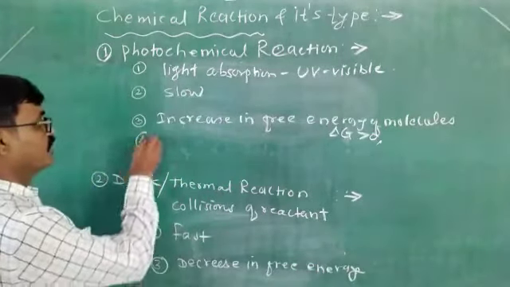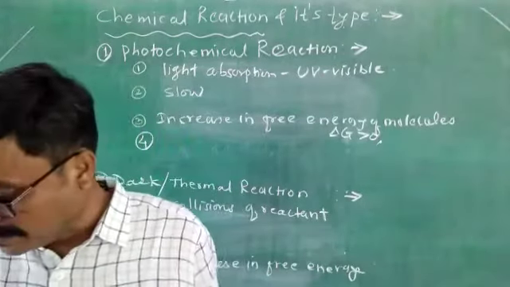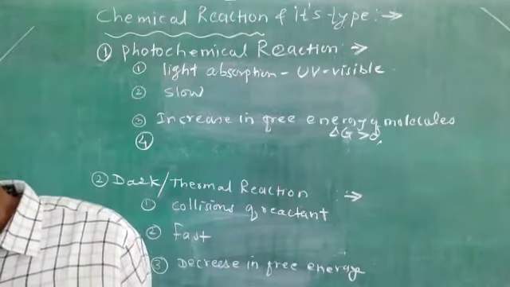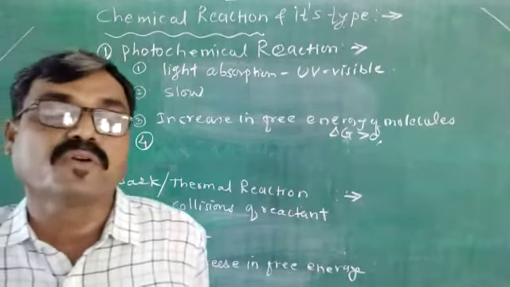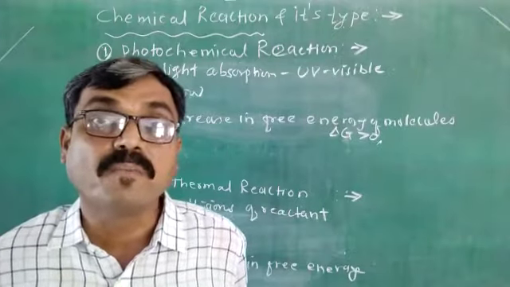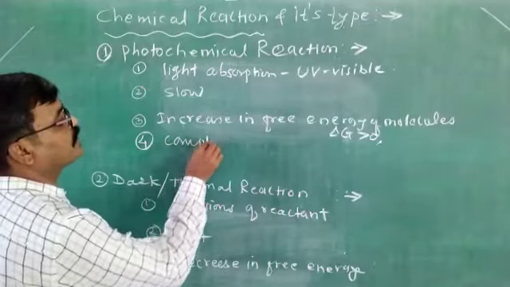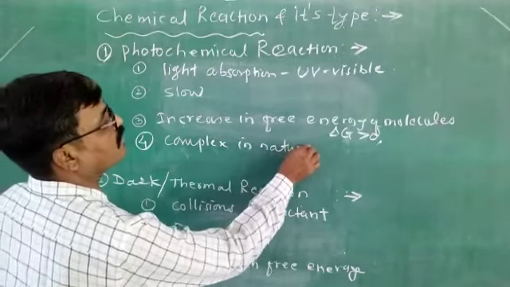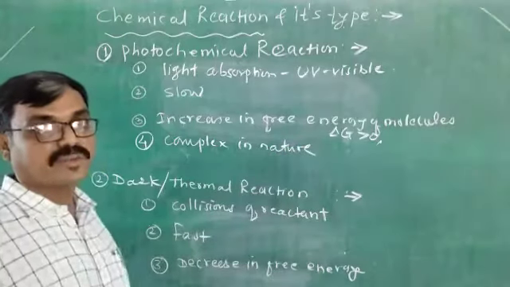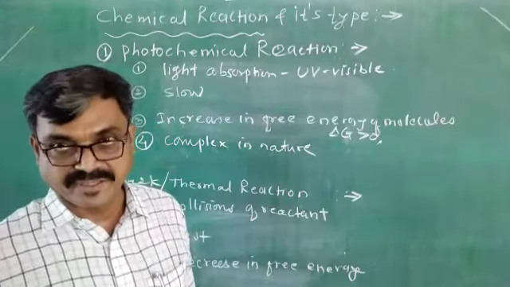Now, the fourth difference: photochemical reactions are complex in nature. Complex in nature means these reactions proceed through the formation of intermediates.